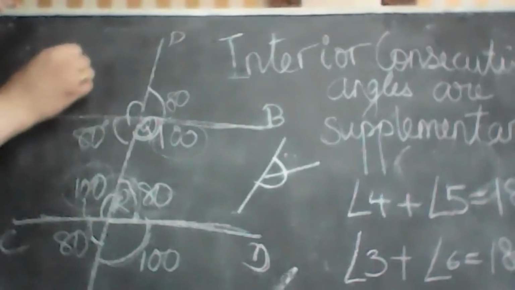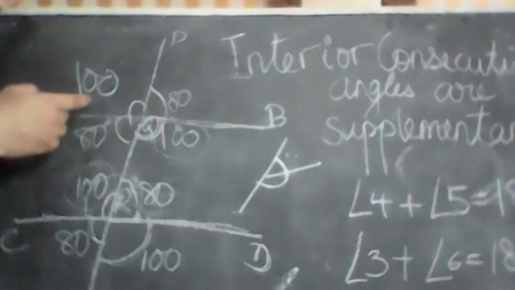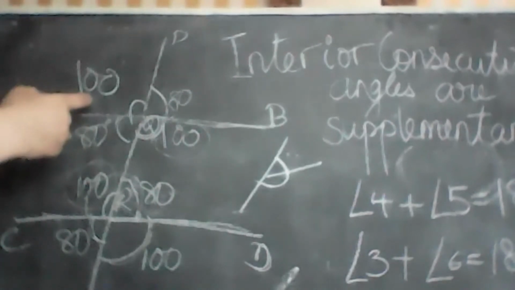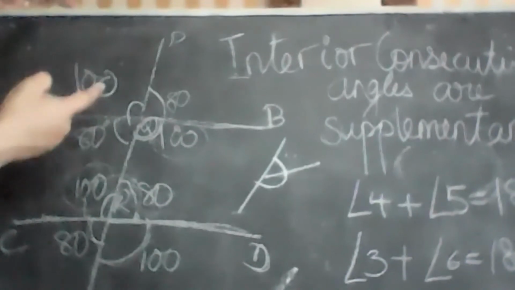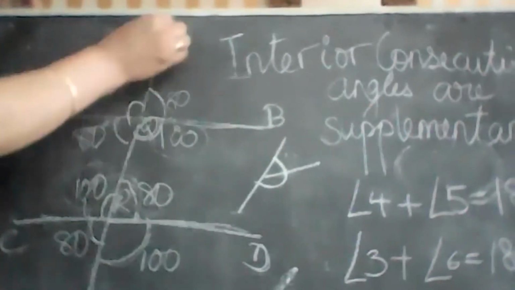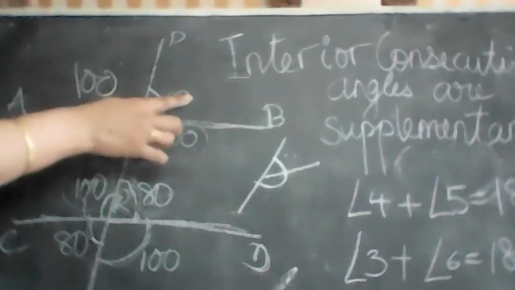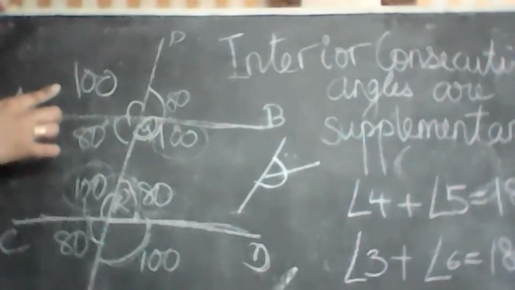100. Subhan, can you tell me why this is 100? Ma'am, because it's alternate angle. Alternate angle to which one? BQP. This is alternate angle to this one. No, sorry, supplementary angle.